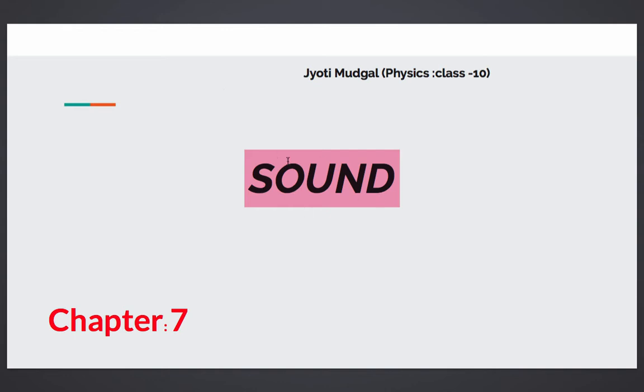In our daily life, we hear different sounds, right? From sources like our electric bell or telephone ring, or we can think of our school bell. If a fan is moving, it produces some kind of sound. Any rubber band, if we stretch it, pluck it and leave it, starts vibrating and it produces a sound.